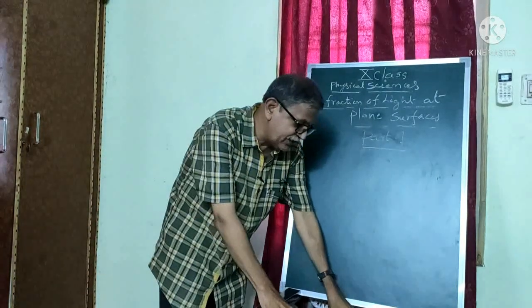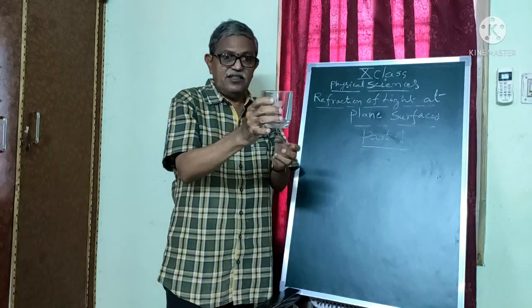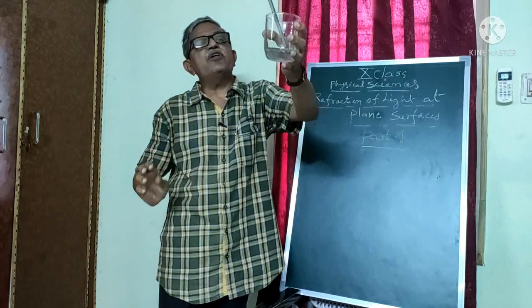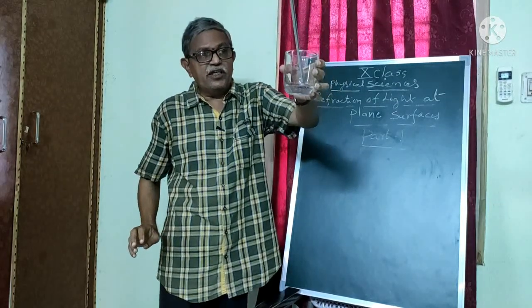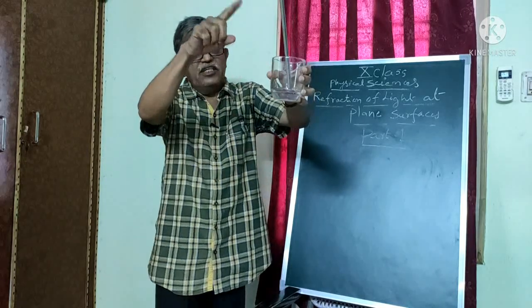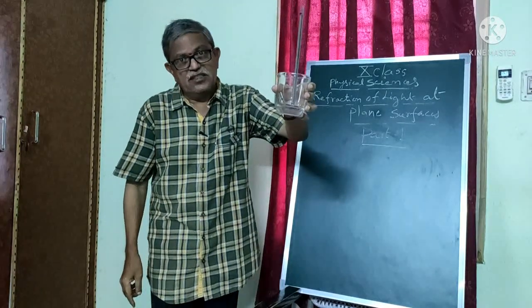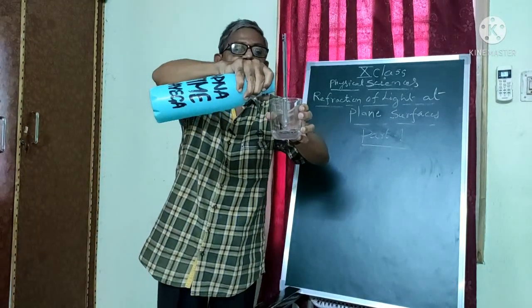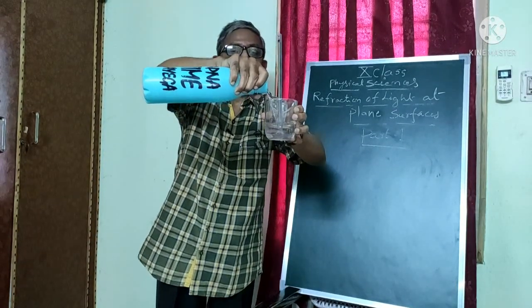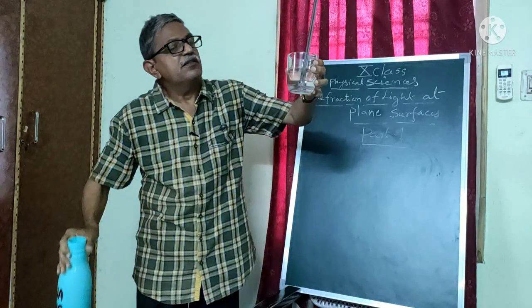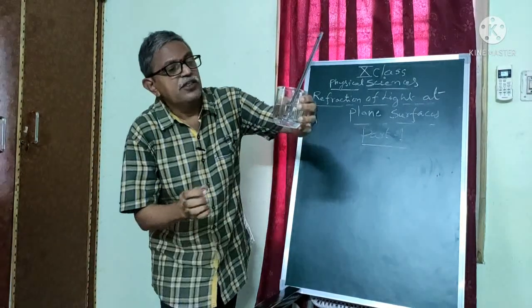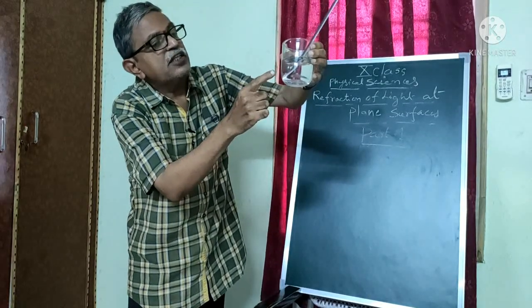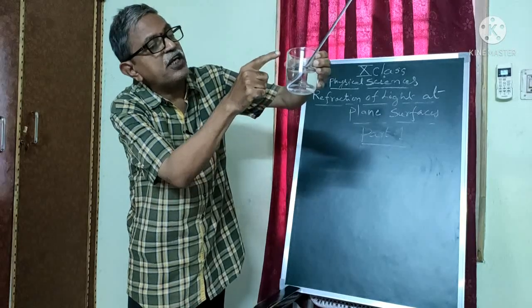Again, see here, this is a glass vessel. Now I am placing this metal stick here. Please observe, you cannot find any distortion in the metal scale. Now I am going to pour water. Yes, if you observe carefully, there is a difference between the lower portion and the upper portion.